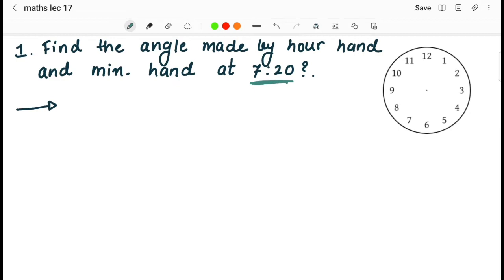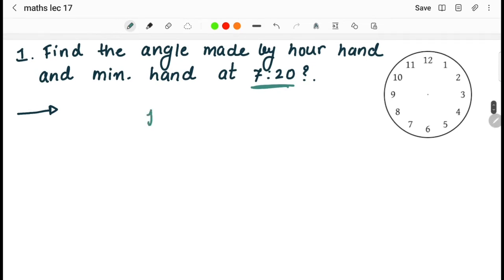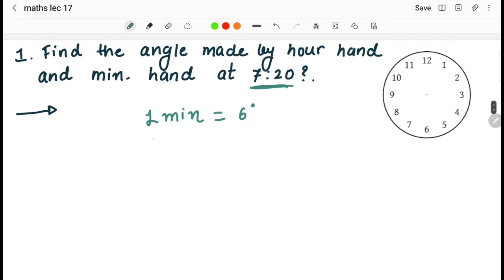As we know, I have told you some of the facts in the previous lecture, and once again I will revise those things that I told you in yesterday's lecture. 1 minute is equivalent to 6 degrees. In 1 minute the minute hand is covering how much degrees? It is covering 6 degrees. So in 5 minutes, we find 30 degrees. In 5 minutes the minute hand will cover 30 degrees.